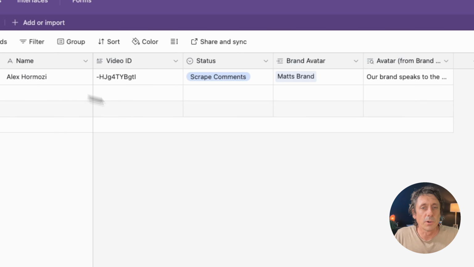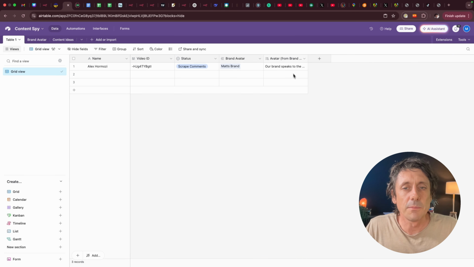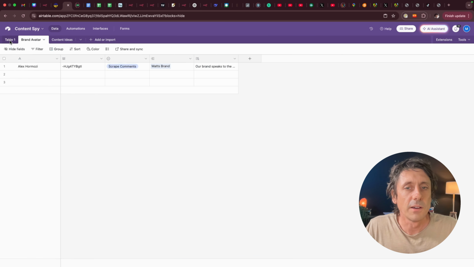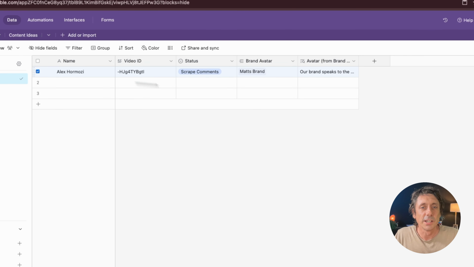By doing that, it's going to pull the avatar field, see here, it's pulled it through to this table. So I've got the same field in this table. That field is now showing up in this table. And the reason we're doing that is when we trigger this automation from here, when this row gets pulled into our automation, it's going to pull this with it. So it just means we can get it all in one swipe and pull it all through. So that's all that bridging is doing.